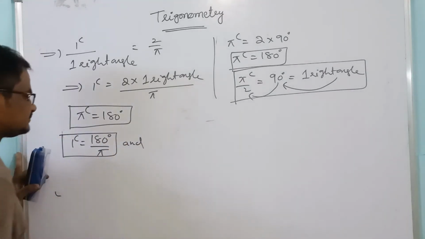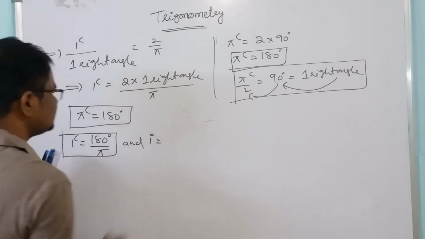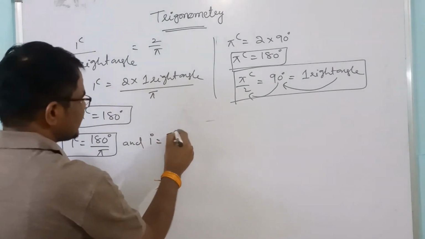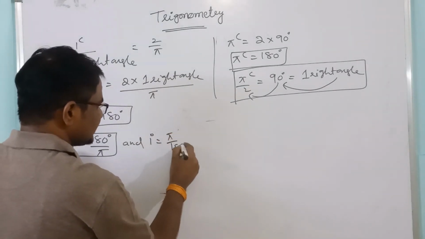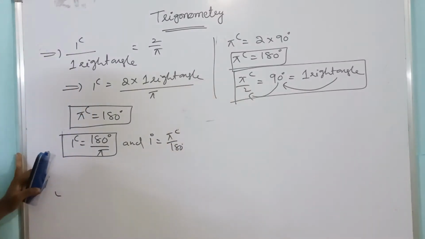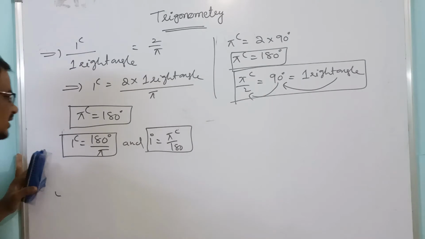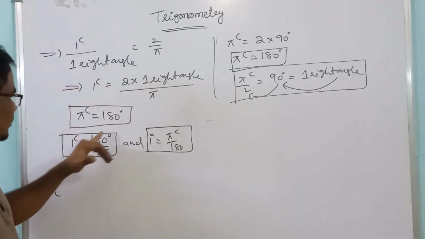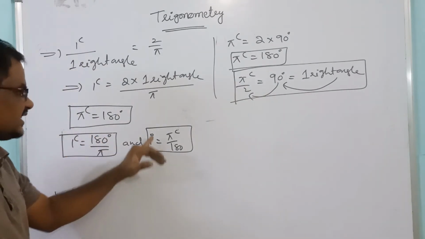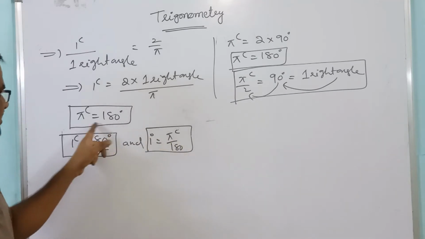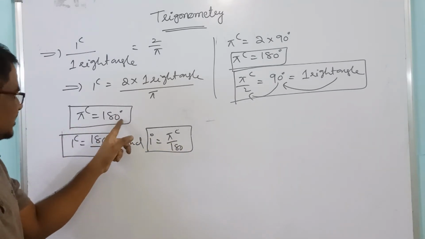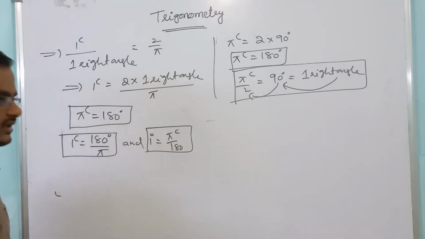And 1 degree equal to pi by 180, pi radians by 180. So this is also an important condition. So 1 radian equal to 180 degrees by pi, 1 degree equal to what? Pi by 180. Means if you divide by 180, 1 degree you will get pi by 180.